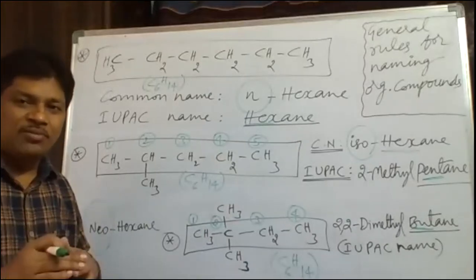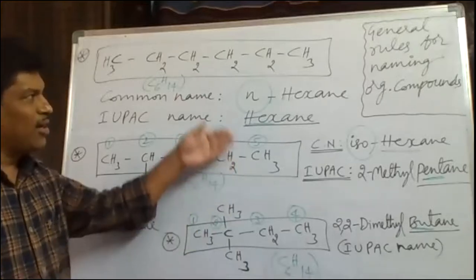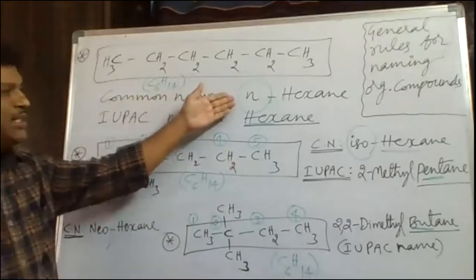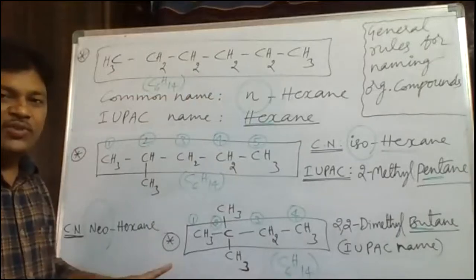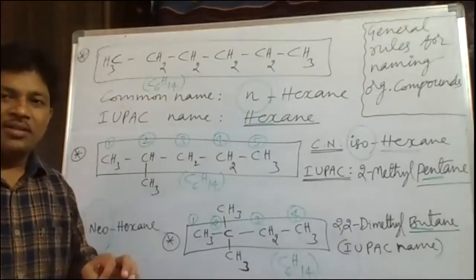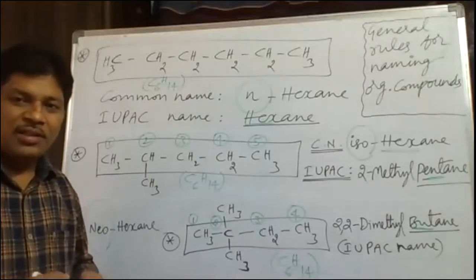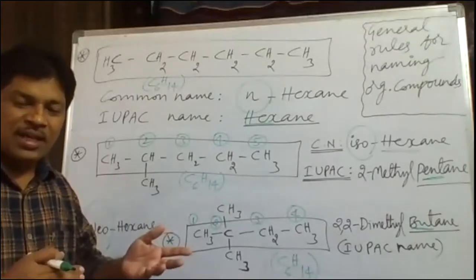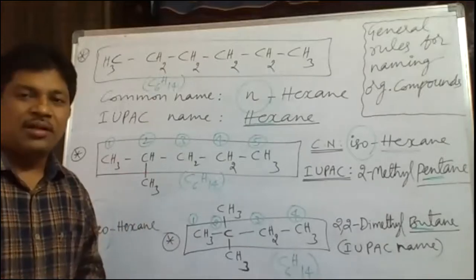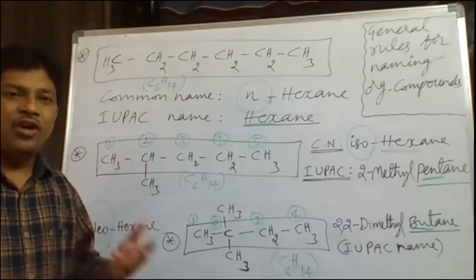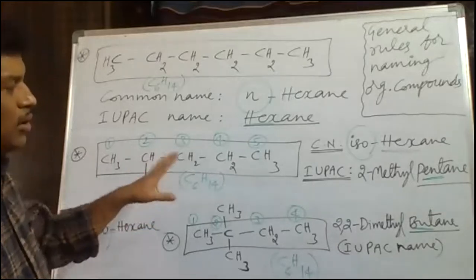So about this isomerism we will discuss in another class. For the time being, remember these 3 structures. What are these 3? N-hexane, isohexane, neohexane. These three are examples of chain isomers. What is chain isomerism? The phenomenon in which two or more structures have the same molecular formula but different chain formations are called chain isomers, and the phenomenon is called chain isomerism. So this concept we have to keep in mind.